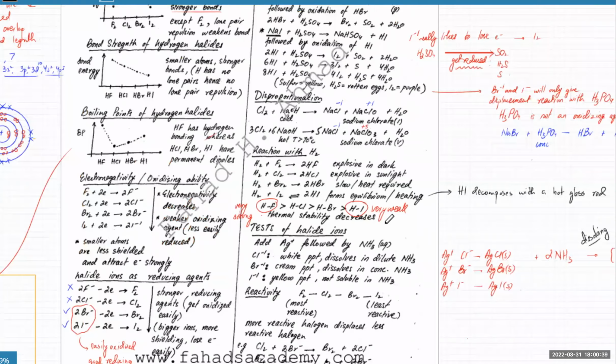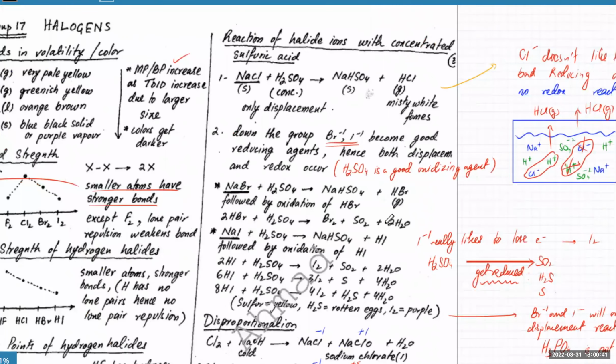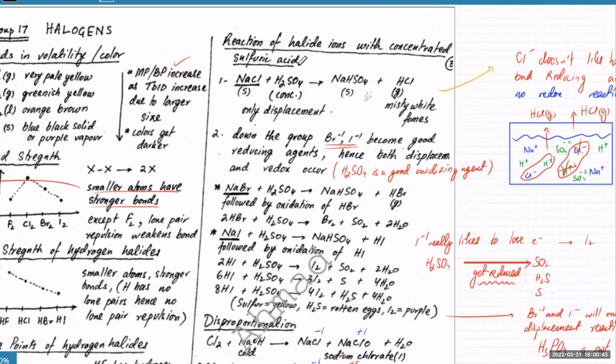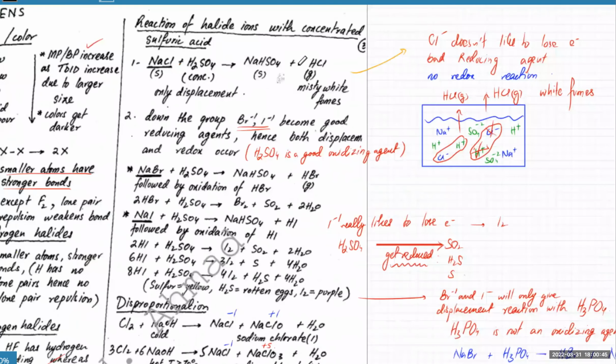So we did this, that when you react them with concentrated H2SO4, Cl- does not like to lose electrons.